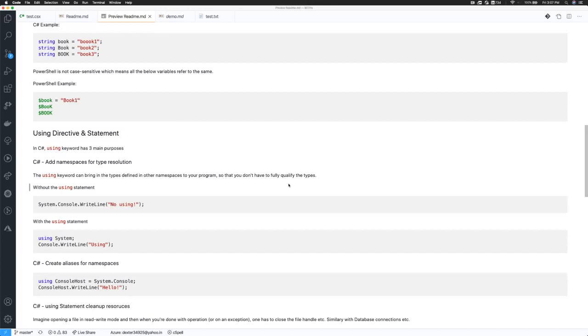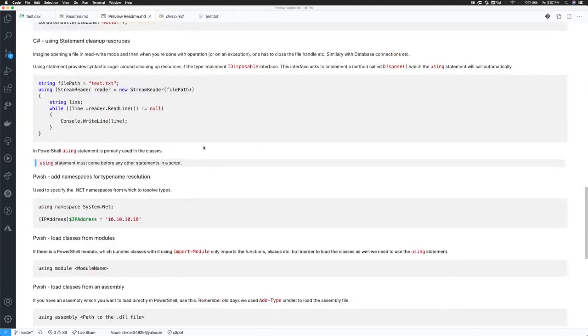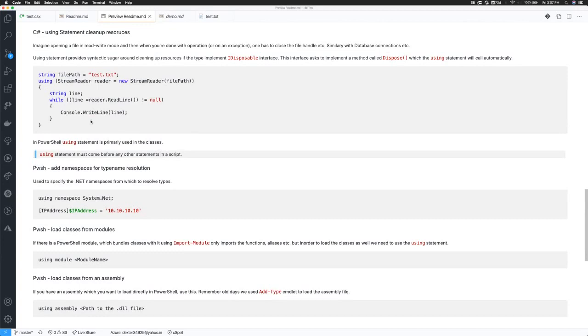Let's move to the next thing, using statements. The keyword using is actually used in multiple places inside C# and PowerShell, so people often get surprised at how it's used and where it's used. Let's start with how we have been using it in PowerShell first, and then we can come back to C#. In PowerShell, we mostly use the using statement inside classes, or inside your scripts if you are utilizing classes or want to load assemblies. Some of these things are recently introduced.